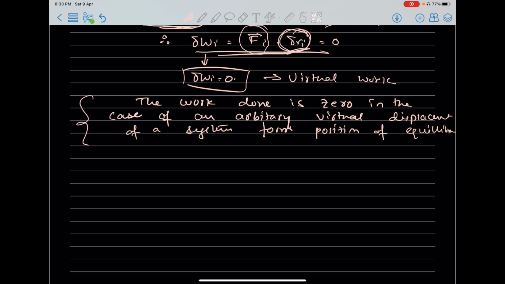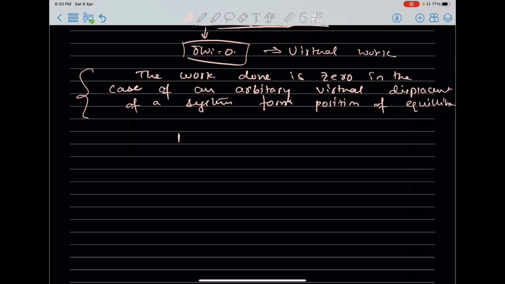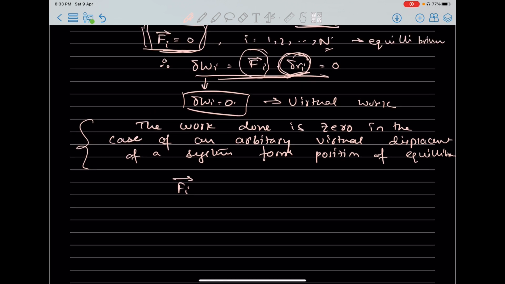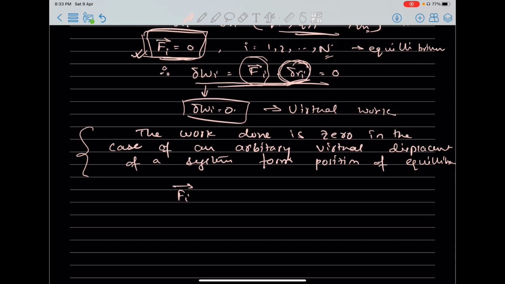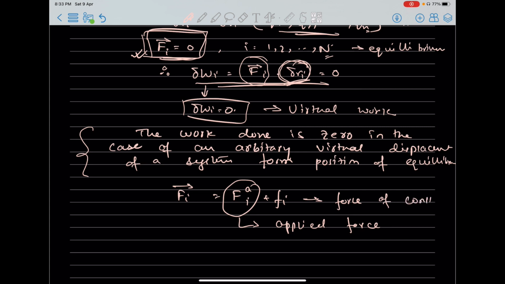Okay. So this total force, let us say F of i, that we saw in case of equilibrium, let us assume it is constituted of two types of forces. One is external force and one is force of constraint. Okay, this is external force or applied force. This is force of constraint, and this is net force, right?